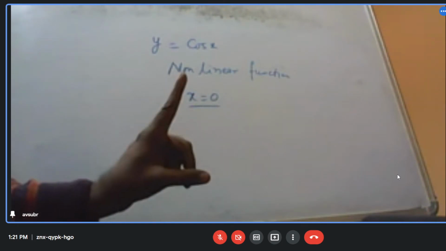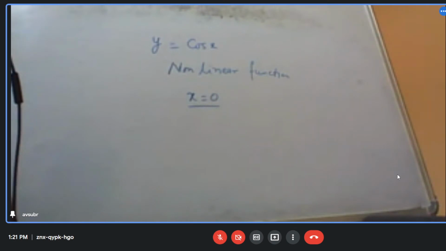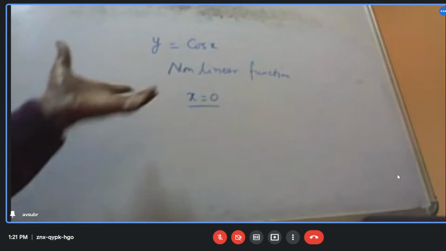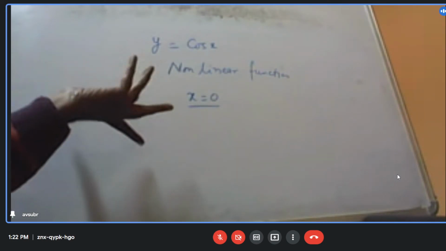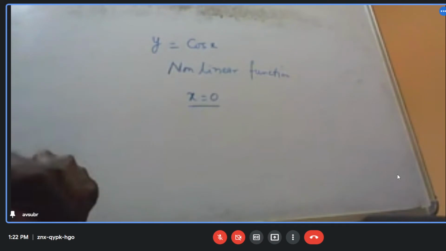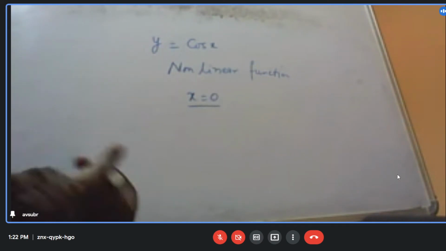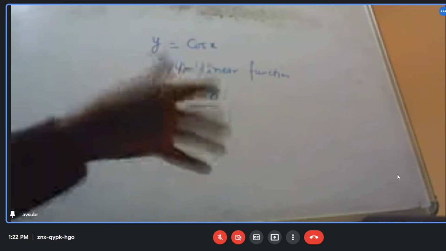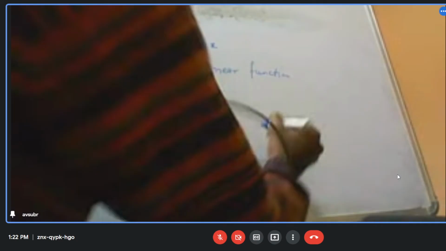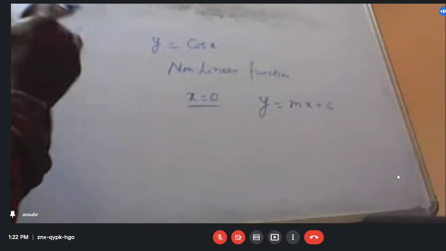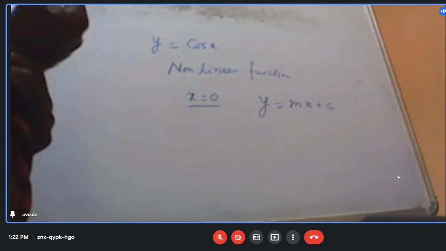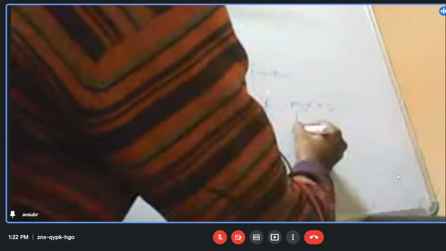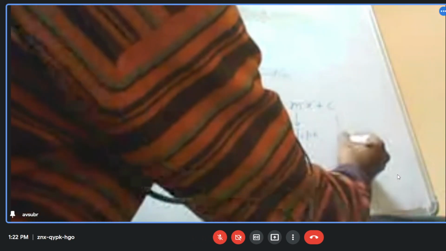Fine. This is what my problem is. Now, certainly I cannot do it like this. I don't know. What if I ask you, it is like a linear function. And what is a linear function? A linear function is y equal to mx plus c. It's like a straight line. Straight line equation. m is the slope and c is the y-intercept.